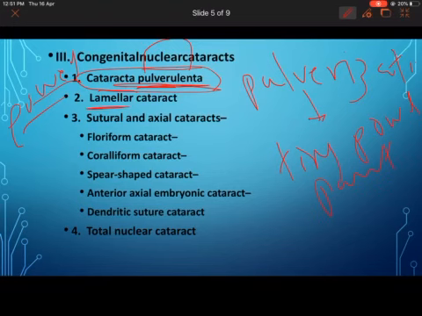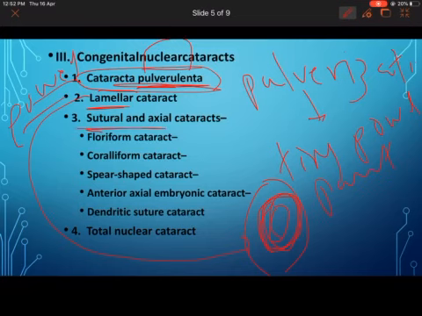Then you have a lamellar cataract. For example, when the nucleus is getting laid down, the earlier part of the nucleus is laid down. Further, while the nucleus is getting laid down, there is a congenital problem which is going on, which makes only a lamella, only a shell of the nucleus. Only a particular area in the nucleus forms a cataract, one shell. Such a cataract is also known as lamellar cataract, also known as zonular cataract. A particular zone has formed a cataract.